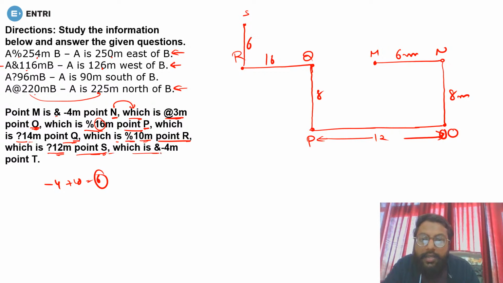Okay, and S, which is minus 4. Again it is minus 4, because in you have plus 10. So it will be 6 meter. Okay, and means what? West. So S is in the west of whom? T, and it will be how much? It will be only 6. So there you have T, and it will be 6. Done?